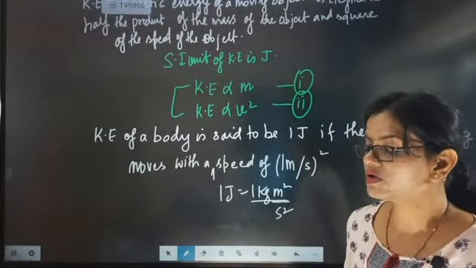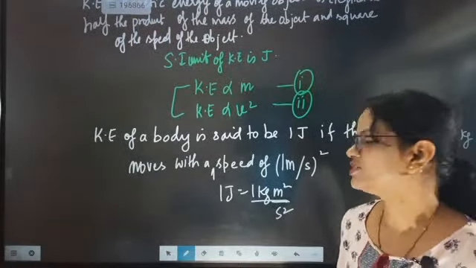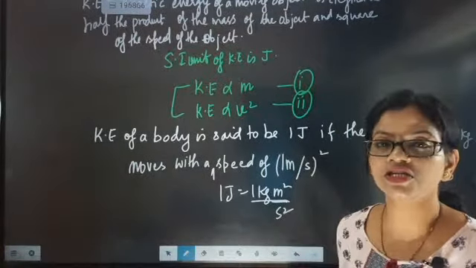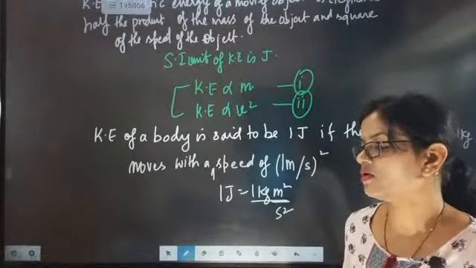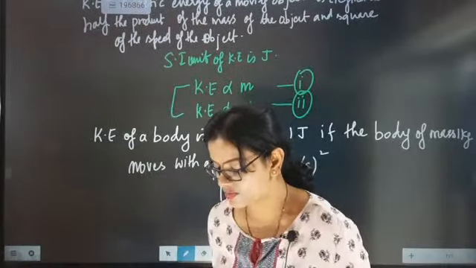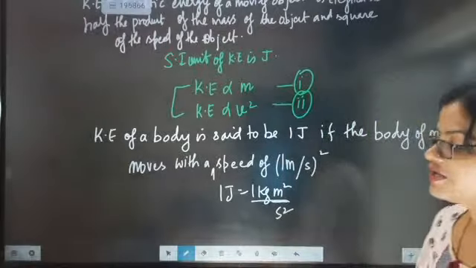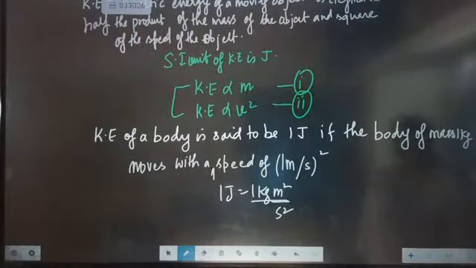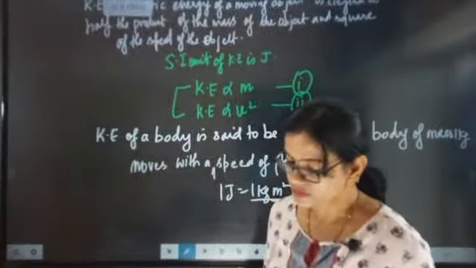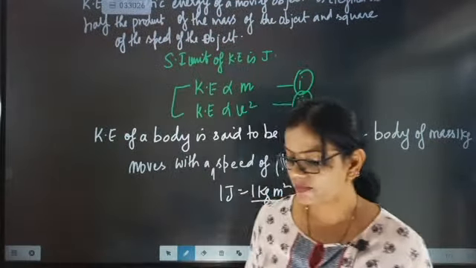Kinetic energy will be equal to 1 joule if a body of mass 1 kg is having a speed of 1 meter per second whole square. I hope till here everybody might have understood. Understood or not beta? Yes, it will be coming as joule beta.